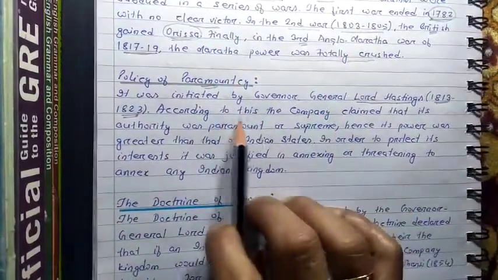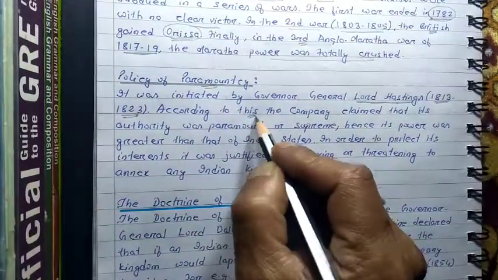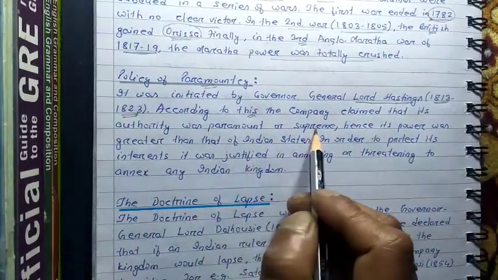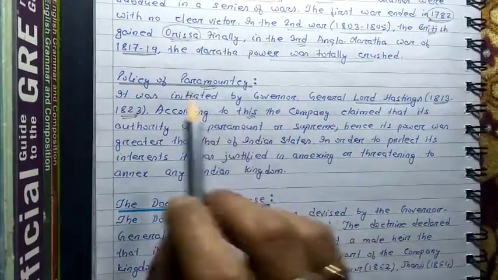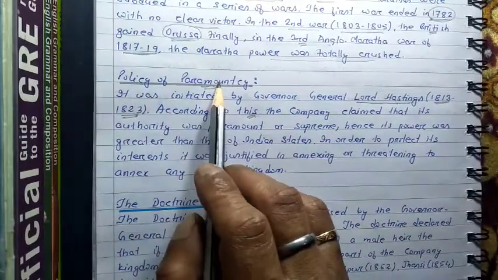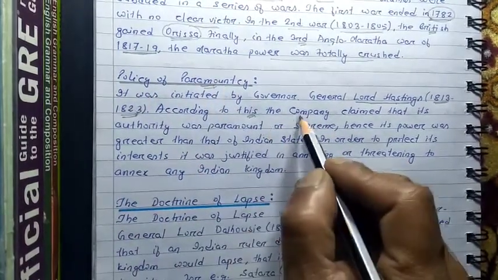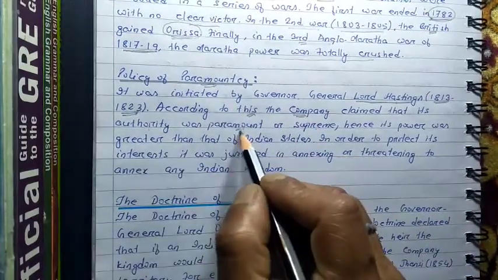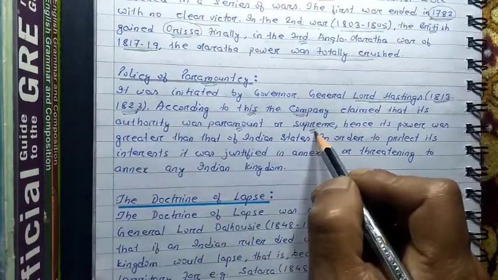According to the policy of paramountcy, the company claimed that its authority was paramount, or supreme. What it means is that the British declared that the East India Company's authority, or their power, was paramount, or supreme.